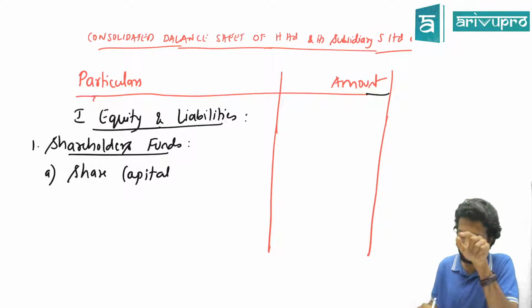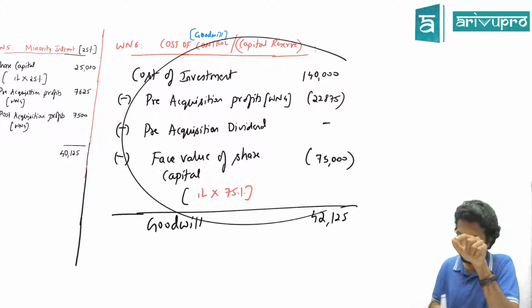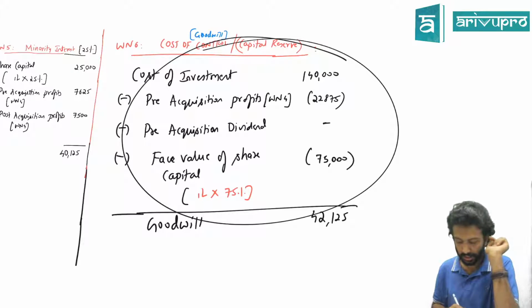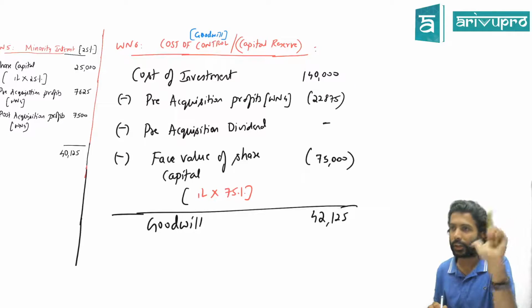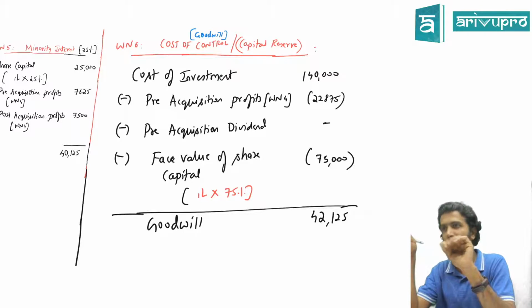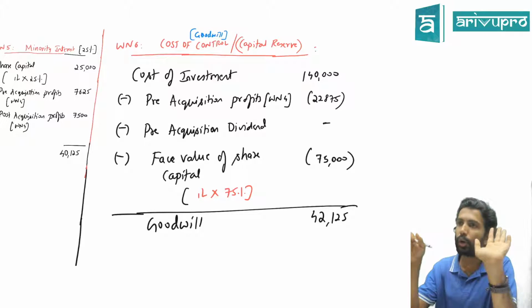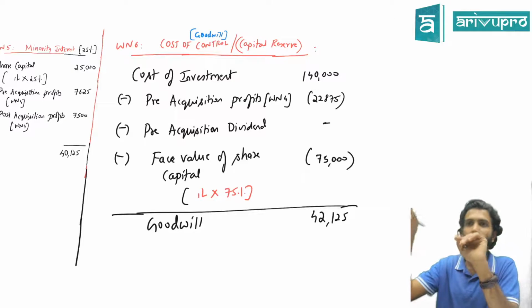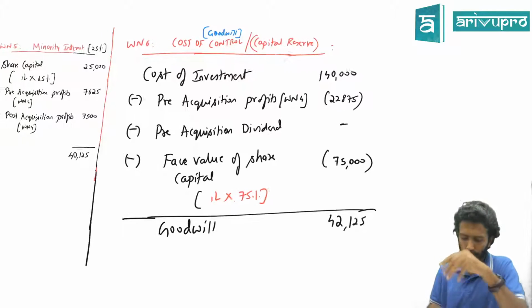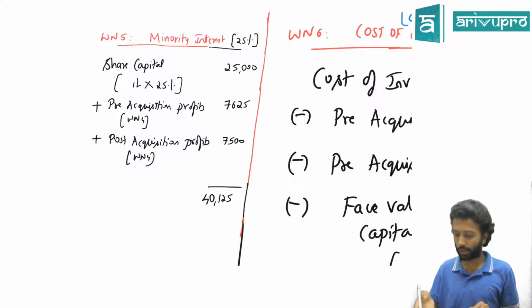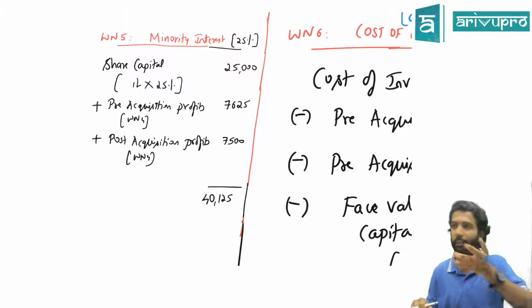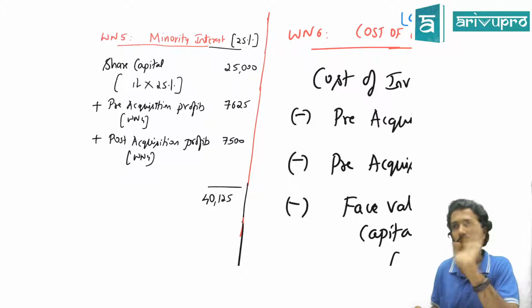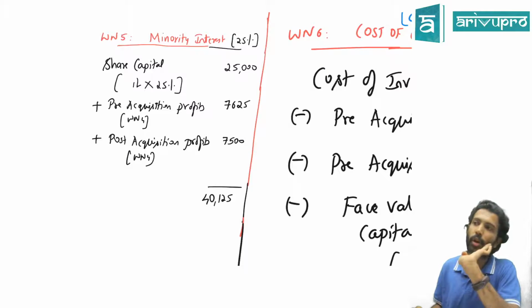That is the reason we did one working note. What working note did we do? Cost of control. What are the two things I told you will get cancelled here? Share capital as well as investment. Yes or no? S's share capital is H's investment. And his question is about the 25,000. Why can't I show it? I've done a working note separately for that. I will show, including reserves and surplus, how much. This will come, but not as share capital. Fair enough, because the consolidated balance sheet's share capital is not 4,25,000. It's only 4 lakh. Yes or no?